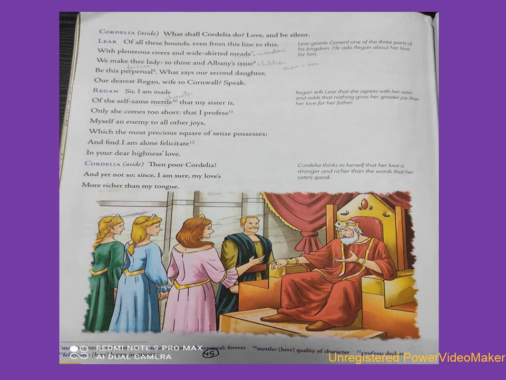Then Cordelia says that my love is richer than my tongue for my father. It means she says that I don't have flattering words to prove my love. My love is richer than the words my sisters are speaking.